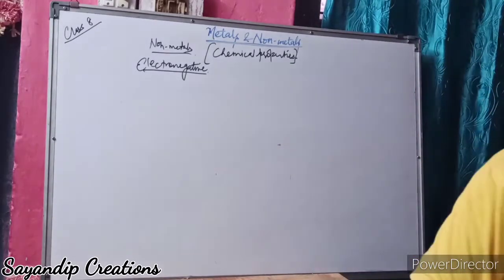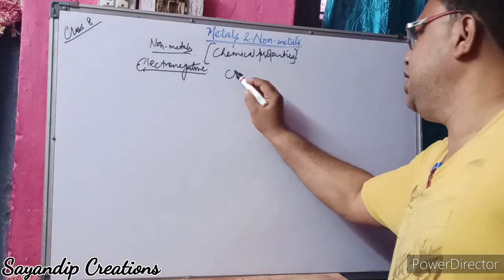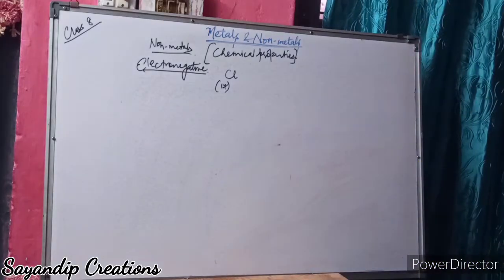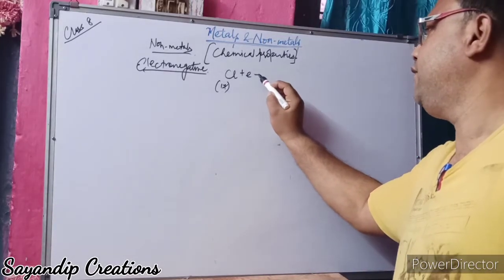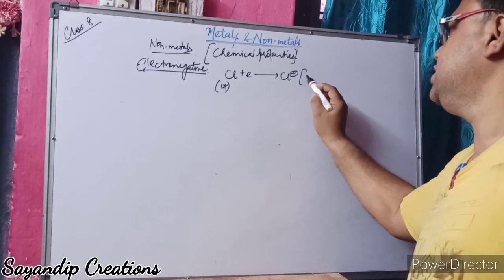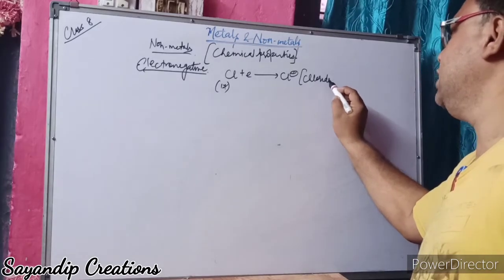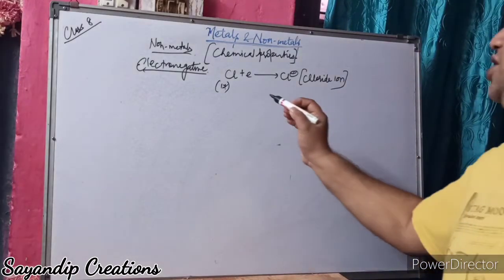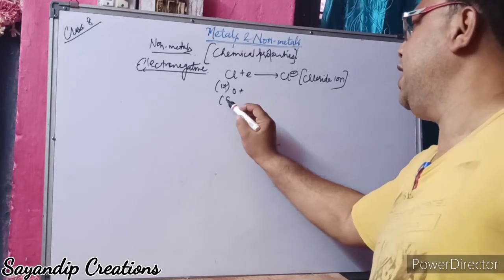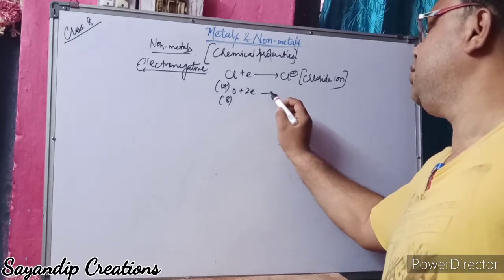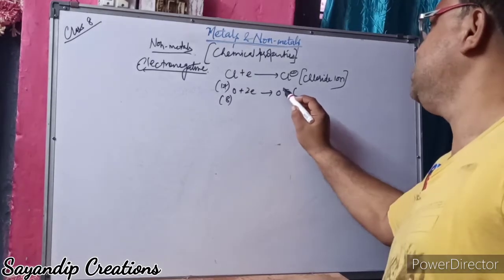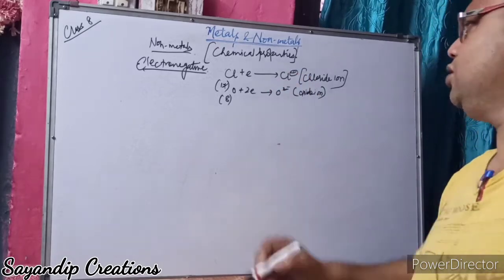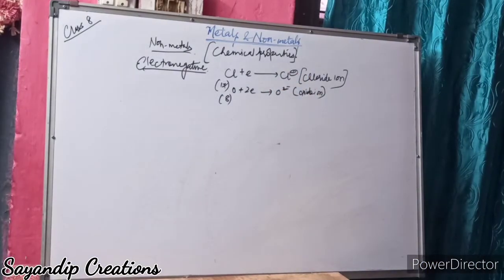Take a chlorine atom, Cl, which has 17 electrons. To become stable, it takes an electron and forms Cl minus. This is called the chloride ion. Like that, oxygen has 8 electrons. If it accepts 2 electrons, it forms O2 minus, that means the oxide ion. So you saw chlorine, chloride ion and oxide ion.